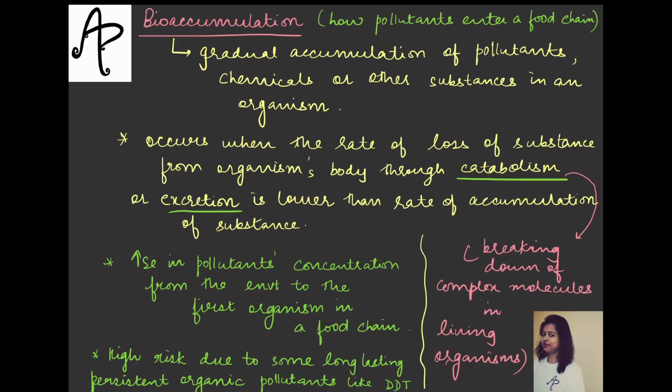So let's say this is an organism and this is the environment of the organism. Even if in the environment there is not much pollution, still for the organism this can be riskier, because if some pollutant which is very long lasting enters the organism, it might continue for very very long. So even if the external pollution is not there in that much amount, still it can hamper the organism. So this is the bioaccumulation.